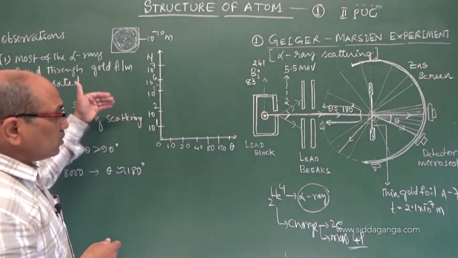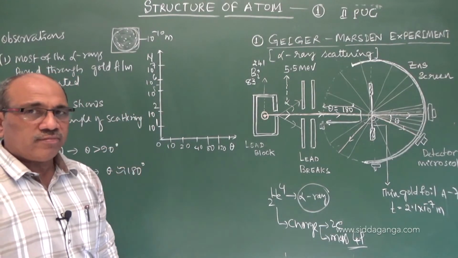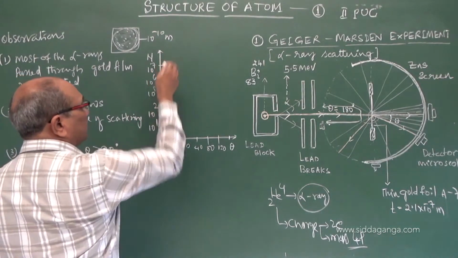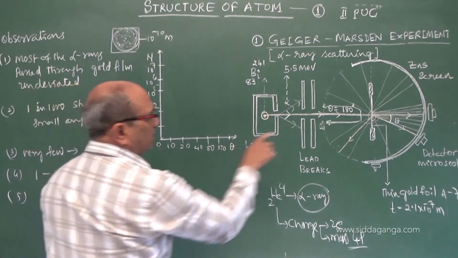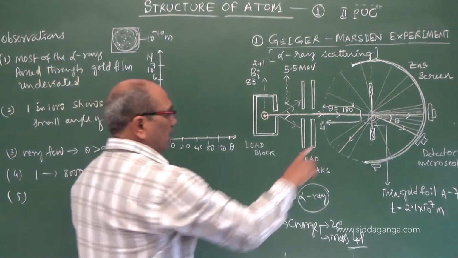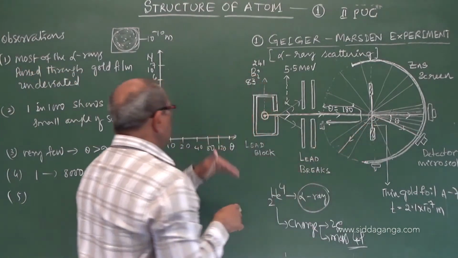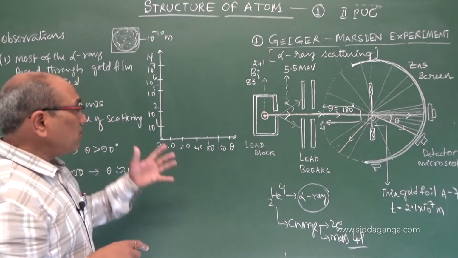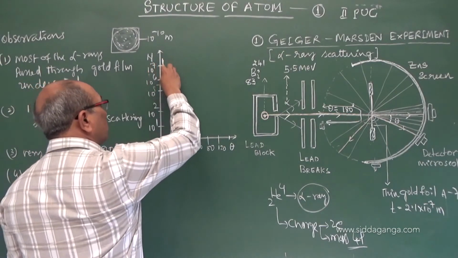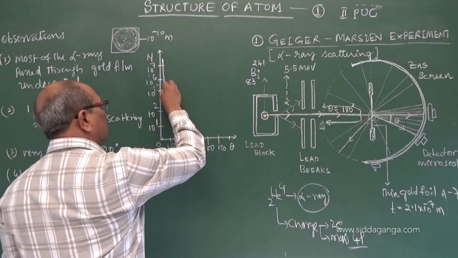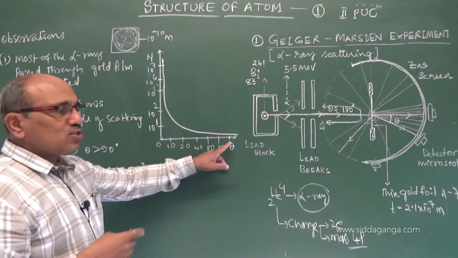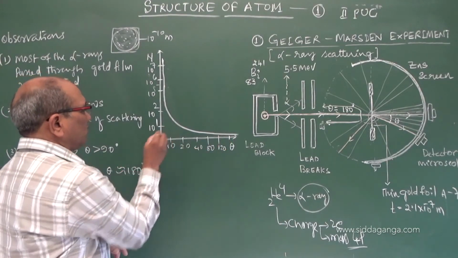So these are the observations made. Why it happens, let us discuss further. Also we have seen the number of alpha particles at theta 0 is very large. As theta goes on increasing, at 180 the number of particles is negligible. Say n0 is the number striking. If we give that, they are almost scattered out, and then this becomes almost 0. When theta goes to 180, it is almost 0, maybe 1 particle.